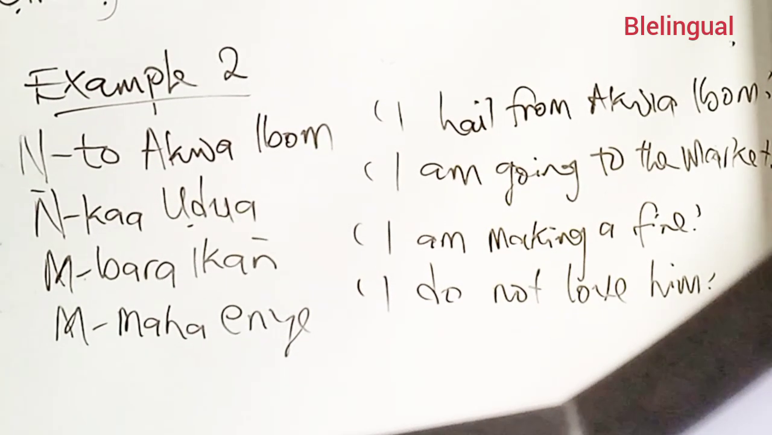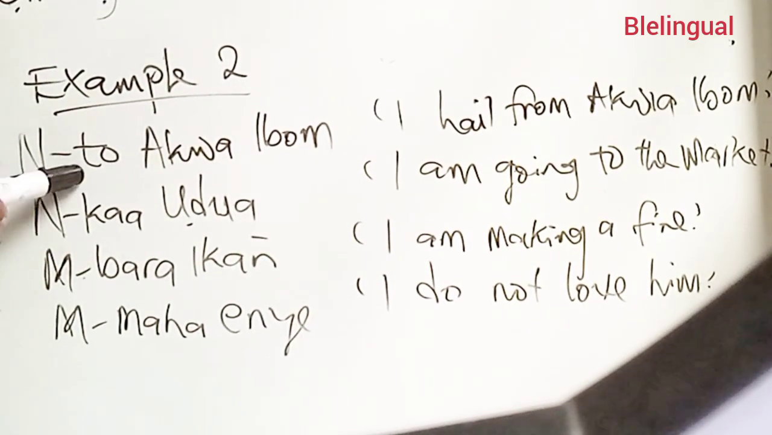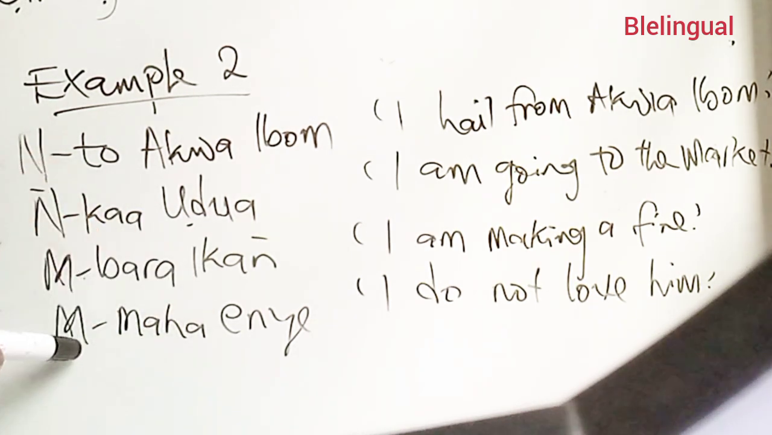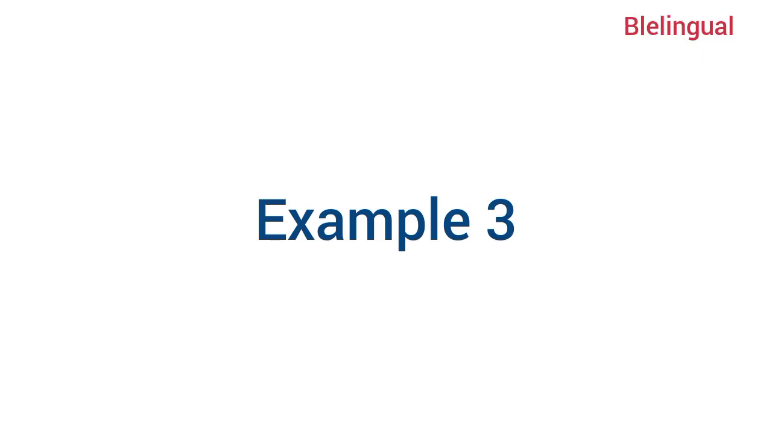Now, let's take it again. Nto Akwa Ibom. Nka Udwa. Mbara Ikang. Mmaga Enyi. The above are the various realizations for the first person singular. Let's look at example number 3.